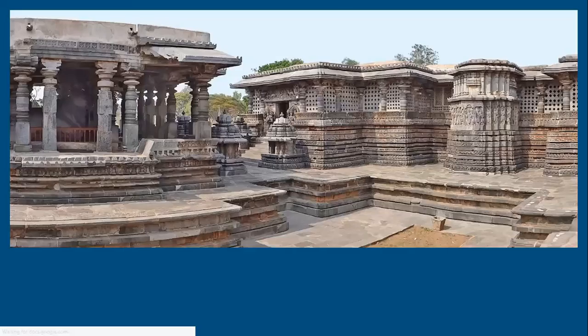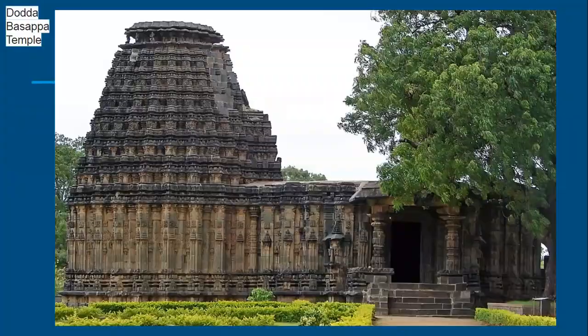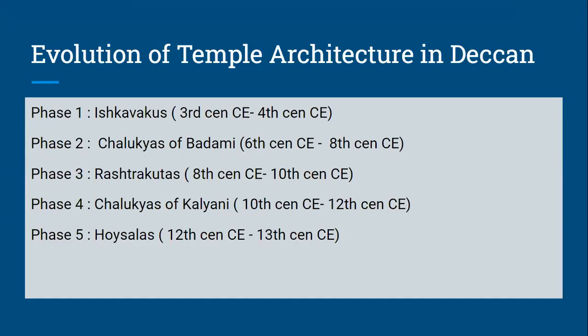So this is all about the third style of temple architecture, that is, temple architecture in the Deccan and the Vesara style. Here two or three questions can be expected in the mains. First, evolution of temple architecture in the Deccan, one broad question. Second, a specific question on Vesara features. Third, an exclusive question on the Chalukyas of Badami or an exclusive question on the Rashtrakutas.